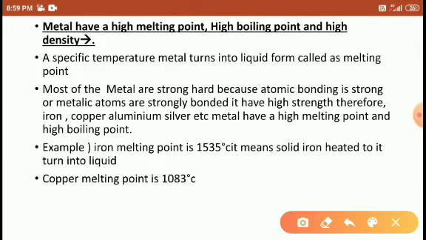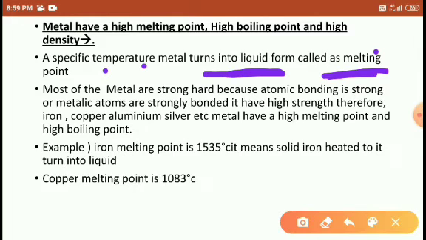So metals have a high melting point, high boiling point, and high density. Right. What is melting point? The specific temperature at which a metal turns into liquid form is called the melting point.